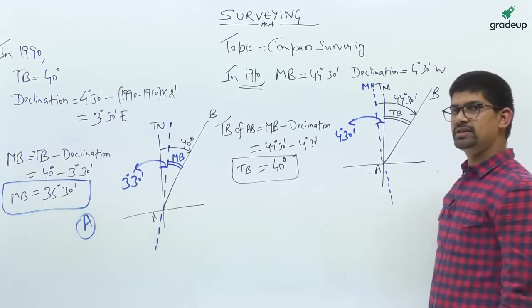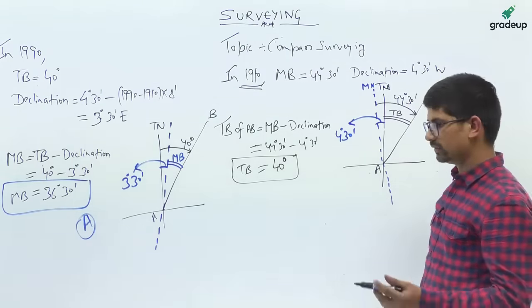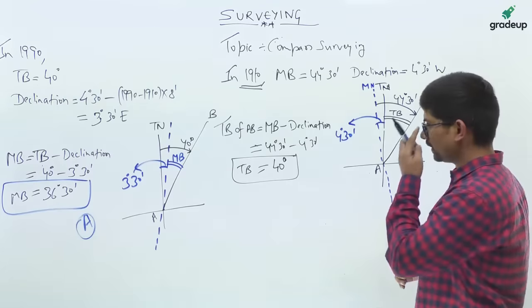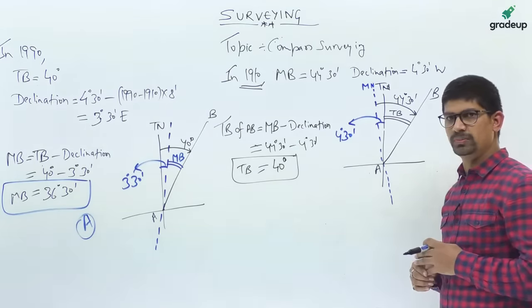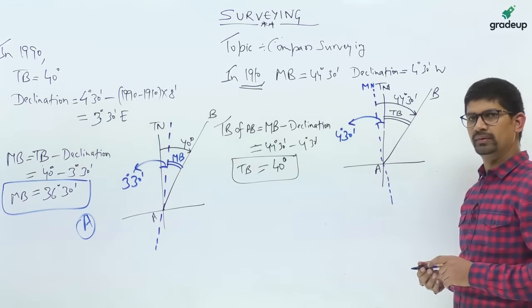See, with plane table surveying, you should know the theoretical concepts: what is the intersection method, the resection method, the traverse method. You should know those concepts of plane table surveying. From a numerical point of view, it is not very important.